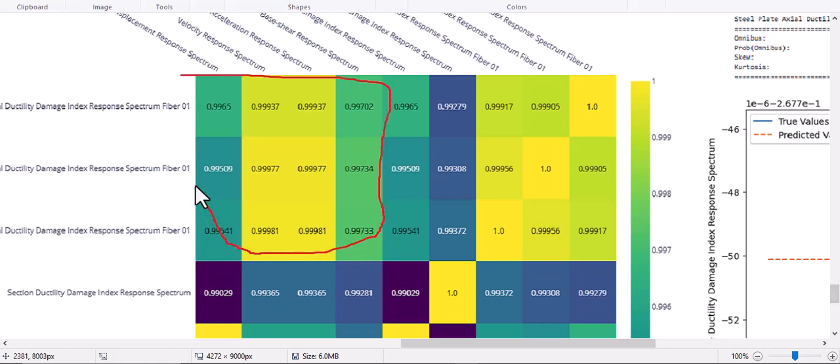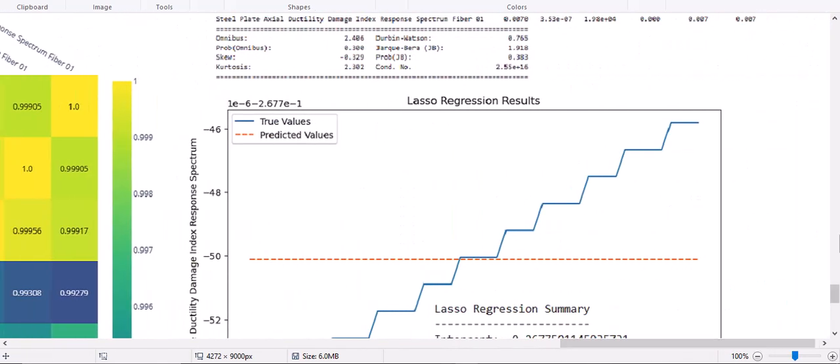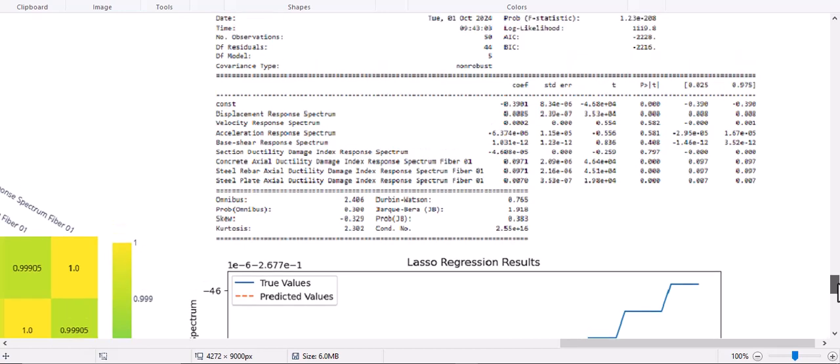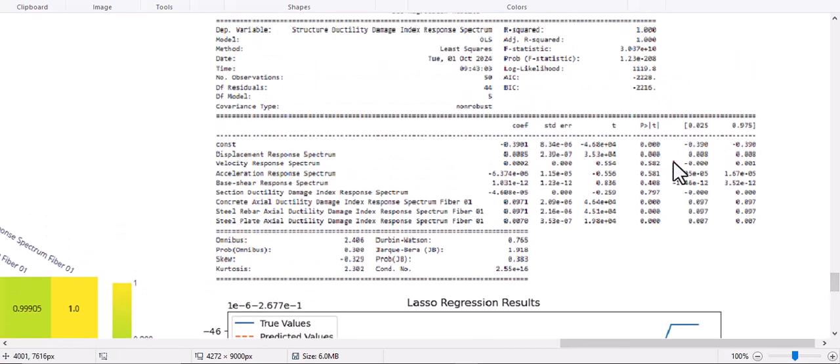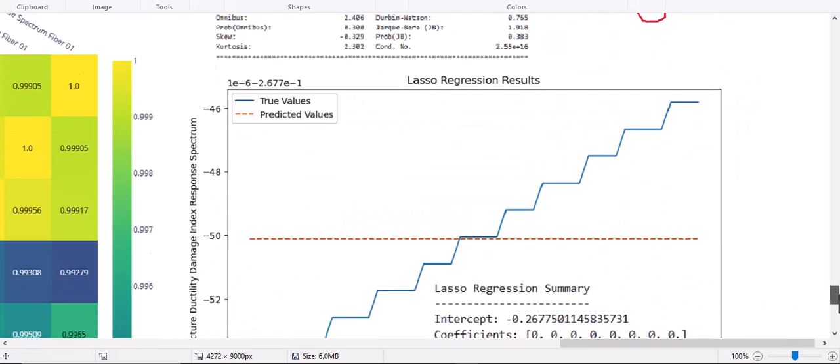So for finding the linear relations, we must omit some of them and then try to find the good fitted data. You see in here, so the p-value in some cases like this, and like this, so we must omit these parameters, then run it again.